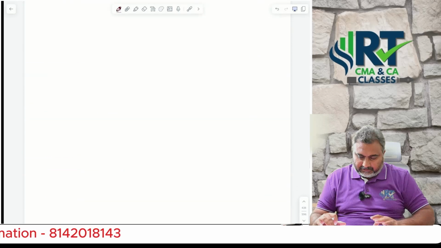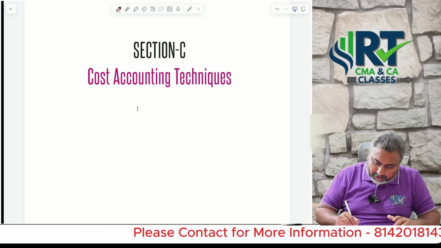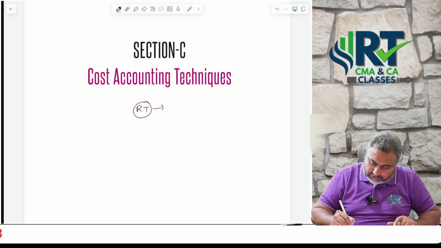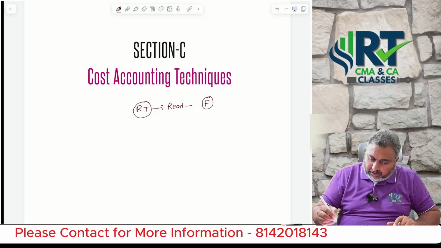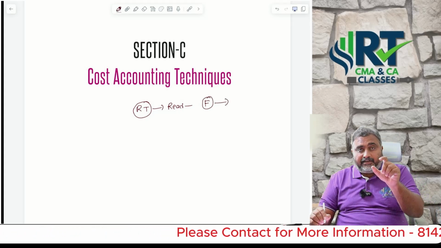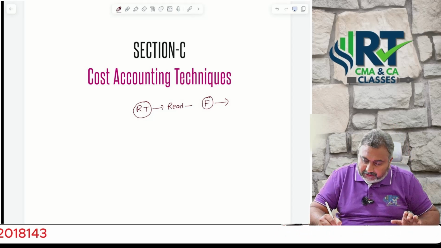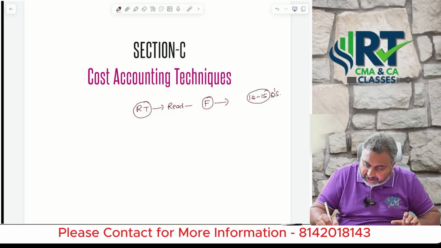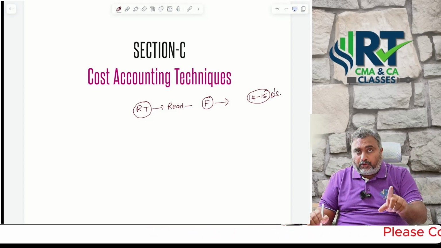Cost accounting techniques. Simply, whatever RTPs are given in the study material, first read all the formulas and solve them, and I already indicated in my material to what extent you are supposed to solve. If I am not wrong, 14 to 15 questions I gave in the study material. Solve all those. Who are doing both the groups?